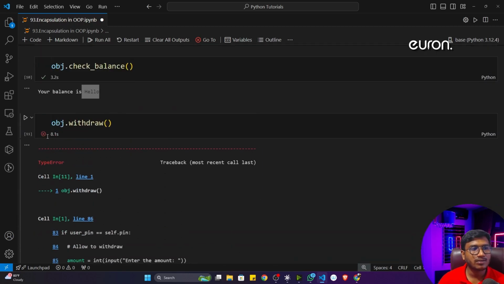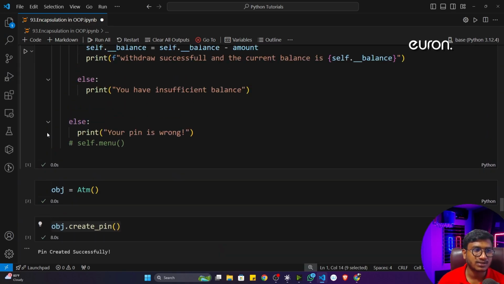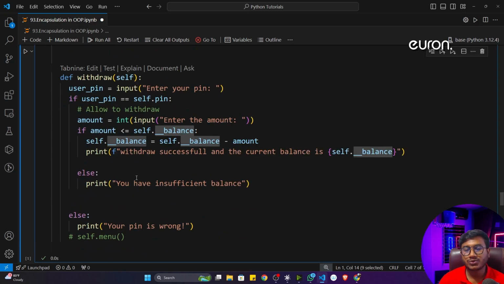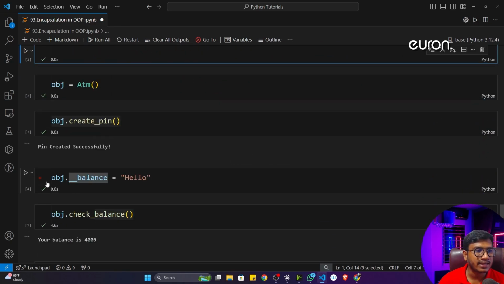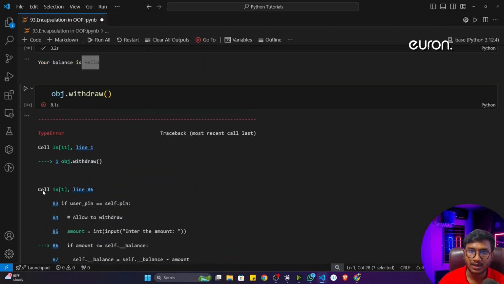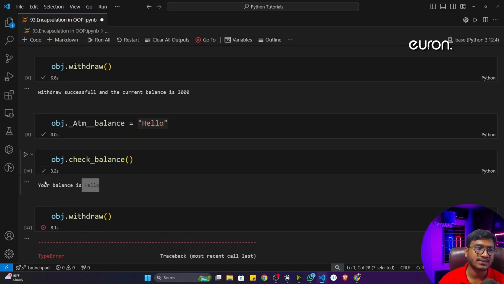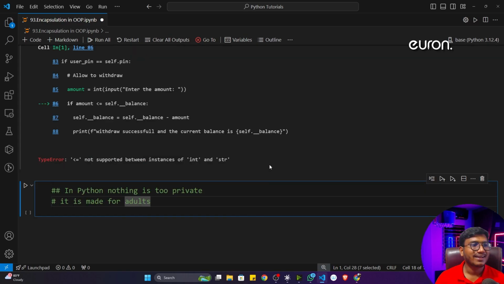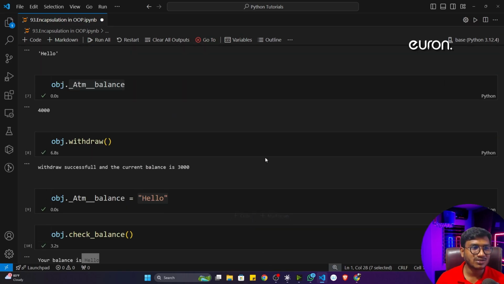Whenever you are working in the industry as a senior programmer, and you're using any kind of private property, your junior programmer will have the responsibility not to change anything inside the private property. This is actually called adultness. This kind of adultness your junior programmer should have. If he doesn't have it, that means there is definitely some issue with your company culture. So that is the thing. This is called the encapsulation concept inside OOP.